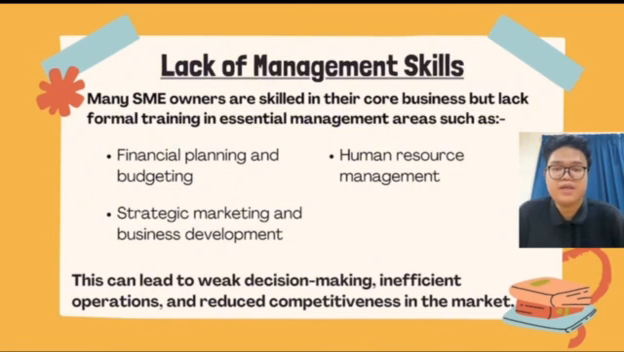They might also lack expertise in strategic marketing and business development, making it difficult to grow their customer base or expand into new markets. Additionally, human resource management is often overlooked, leading to issues in hiring, training, and retaining good staff. This gap in management knowledge can lead to weak decision making, inefficient daily operations, and ultimately lower competitiveness in the market.